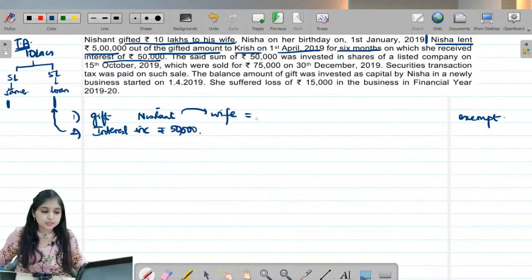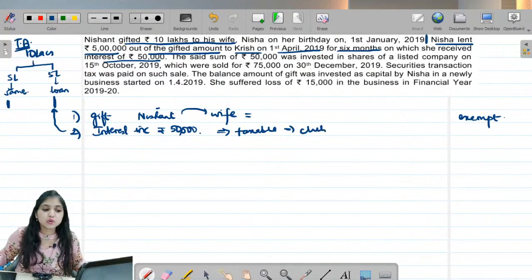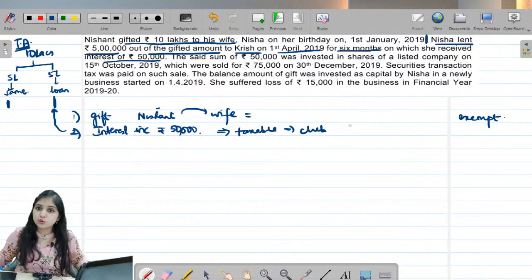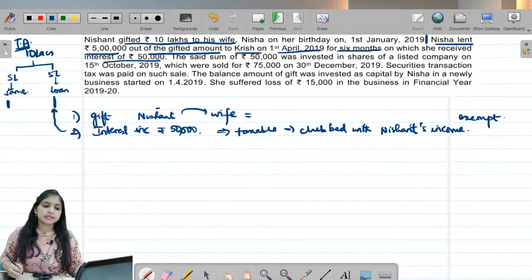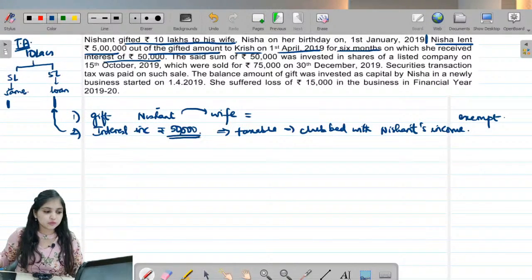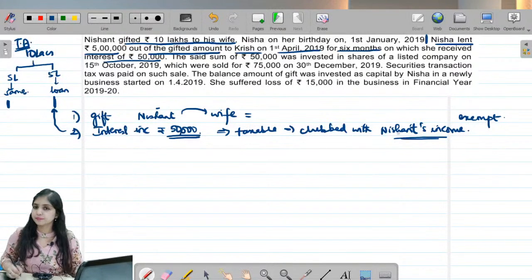So what will you do with this? This interest income of 50,000 is taxable, no doubt, but you will club it in whose hands? You will club it with whose income? It will be clubbed with Nishant's income. Do we understand this? Yes, this interest income of 50,000 rupees, we will club this with Nishant's income.